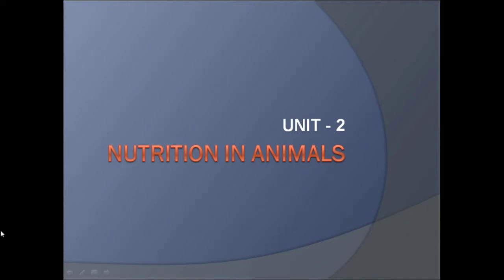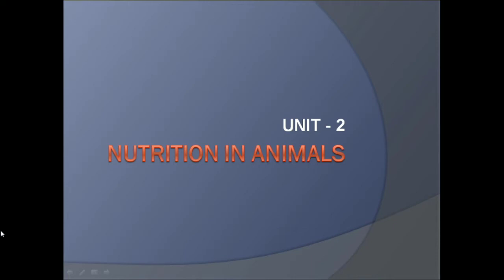So we have already started chapter number 2 of your class 7 science, that is nutrition in animals. In our previous class we studied animal nutrition. What is animal nutrition? You also saw the different ways of taking food in different animals. Then we saw how digestion in humans takes place, and we started the human digestive system.